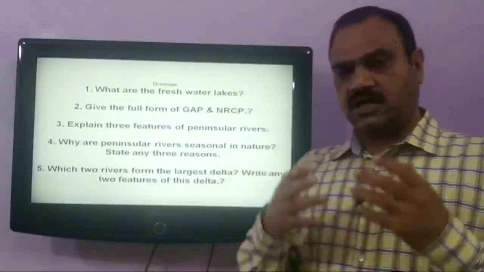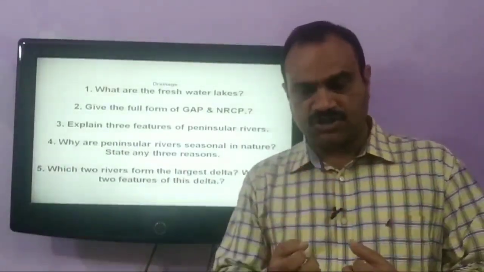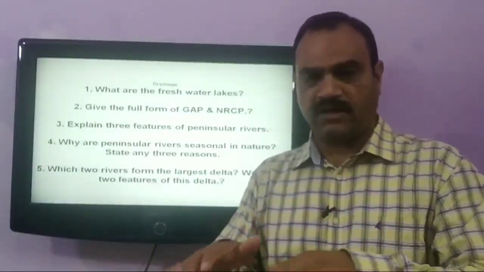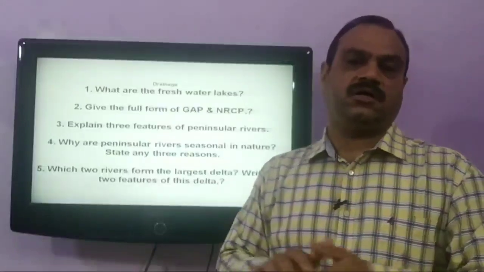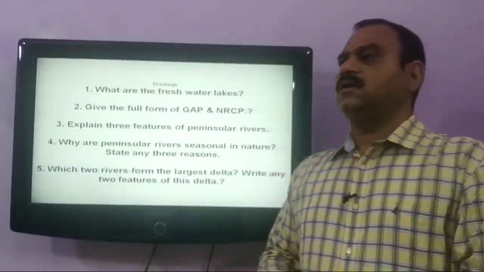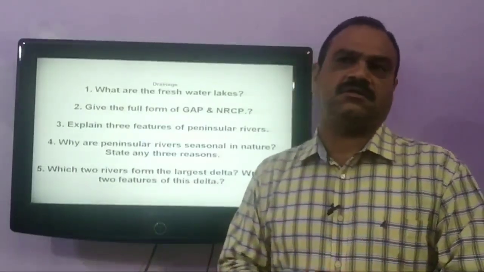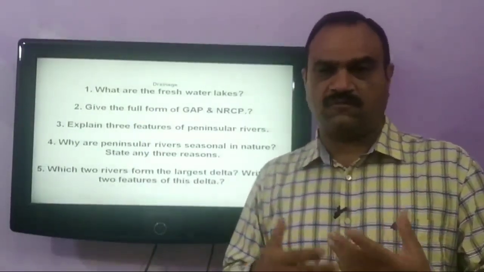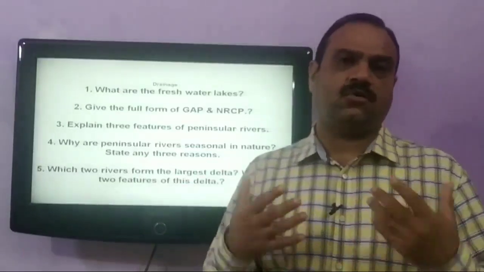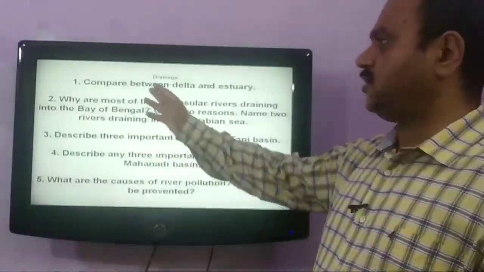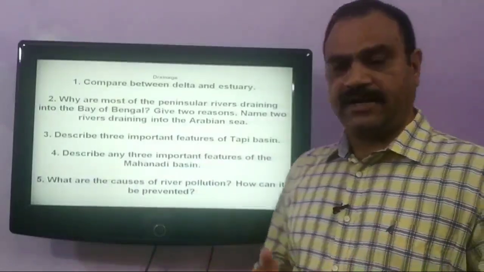These deltas are formed by deposition of rich fertile soil when the rivers fall into the ocean. This region, the Sundarban, is very good for growing crops, and it is the home of the Royal Bengal tiger.